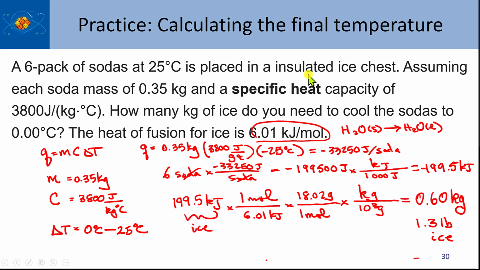And then my problem-solving map was really kilojoules to moles of ice, to grams of ice, to kilograms of ice, and then in my head, I just did it on the calculator, it's 1.3 pounds of ice that you need, but it only asks for the mass of ice in kilograms. So there you go. If you did more sodas, like two 6-packs, it would take 2.6 pounds, and you know how you get a 5-pound bag, that would be like for 2 12-packs, that kind of thing.